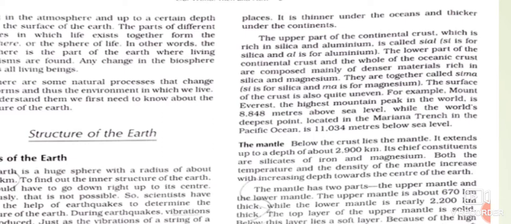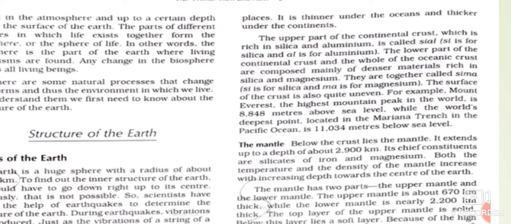The oceanic crust is heavier and denser compared to the continental crust. The crust is found not in the form of a continuous single surface, but in the form of several moving plates. Here we have our continents and oceans moving.